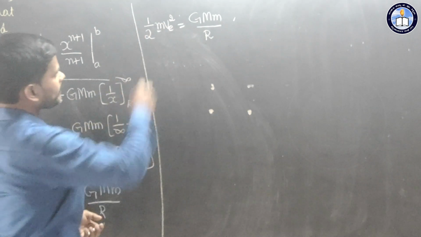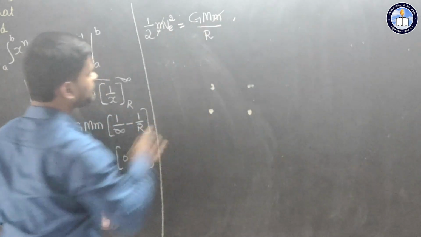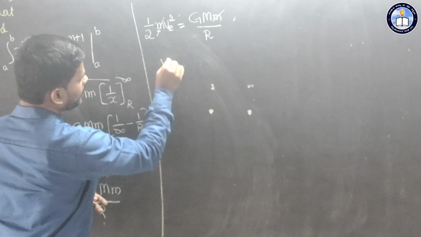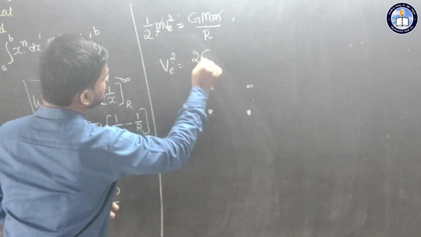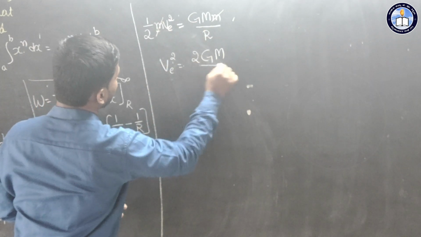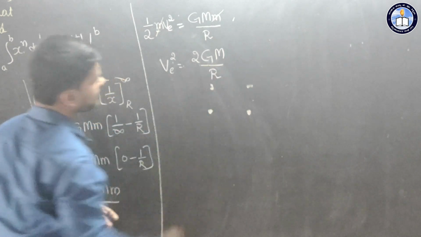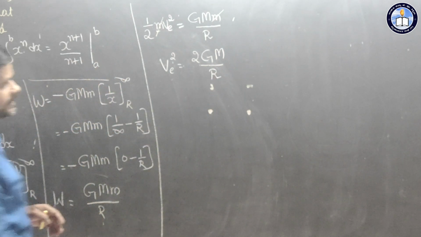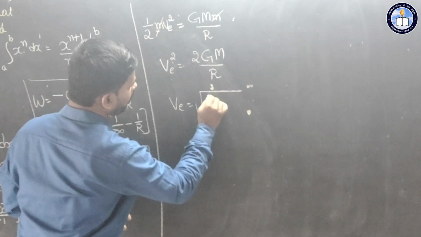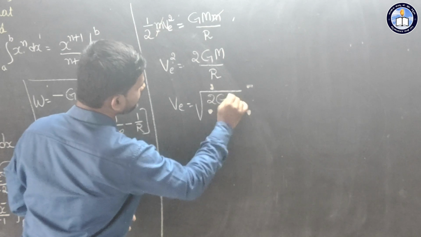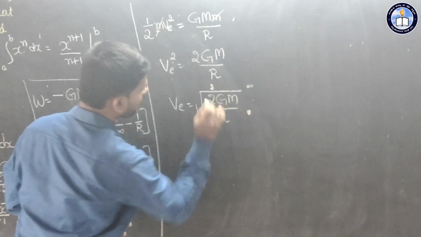Now in this we can cancel m and m, then we will get v suffix e square is equal to, if I cross multiply, 2 gm divided by r. We want just v suffix e. V suffix e is equal to square root of 2 g into m divided by r.